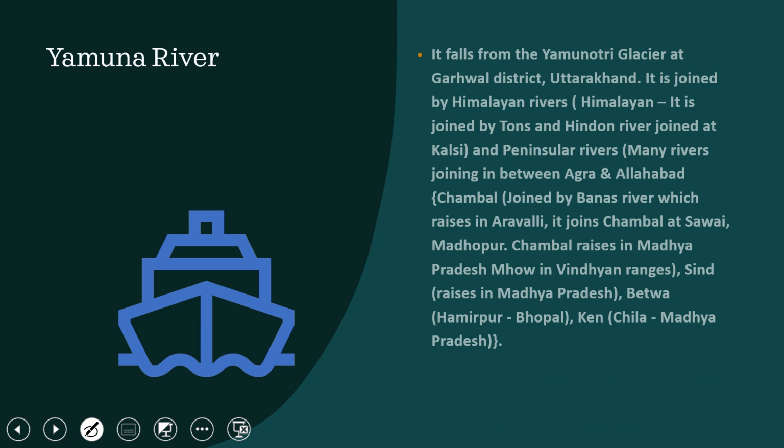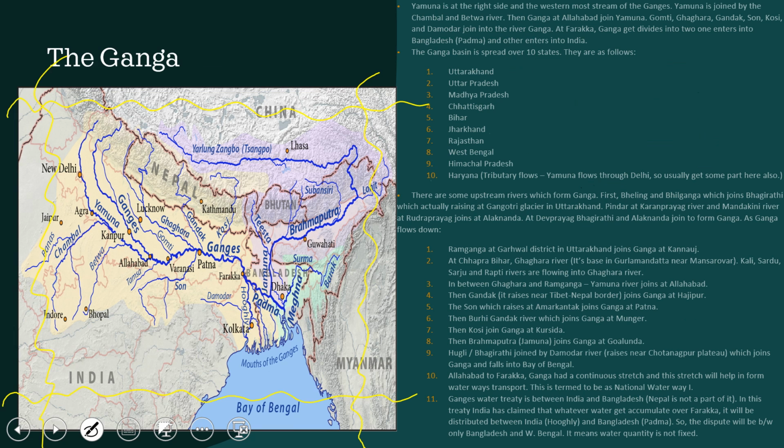Okay, so it originates from the Yamunotri glacier in the Garhwal district of Uttarakhand, and it is joined by Himalayan rivers, like the Tons and Hindon rivers joining at Kalsi. Then it gets the formation of Yamuna and peninsular rivers also. Many rivers join in between Agra and Allahabad, like Chambal. These are the peninsular rivers.